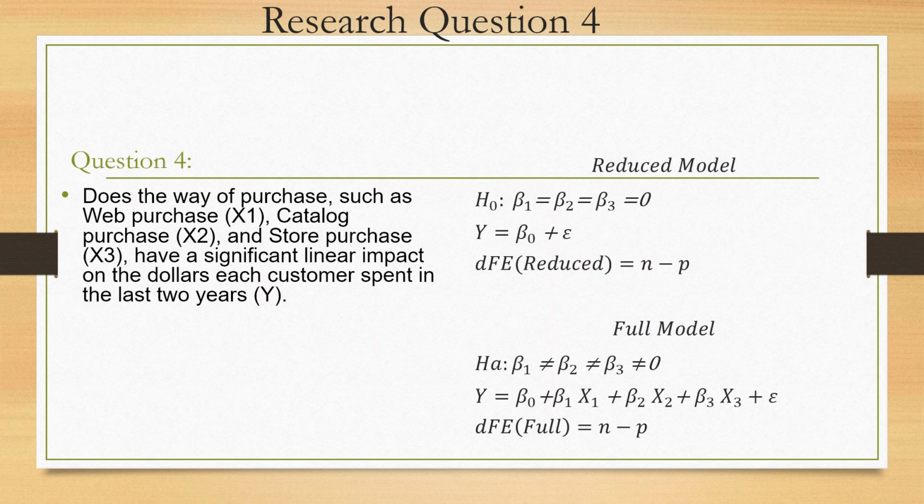Hi, my name is Bryce Jordan, and I did research question 4 for our group. My question is, does the way of purchase, such as web purchase, our X1 predictor, catalog purchase, my X2 predictor, and store purchase, my X3 predictor, have a significant linear impact on the dollars each customer spent in the last 2 years, which is my Y predictor?